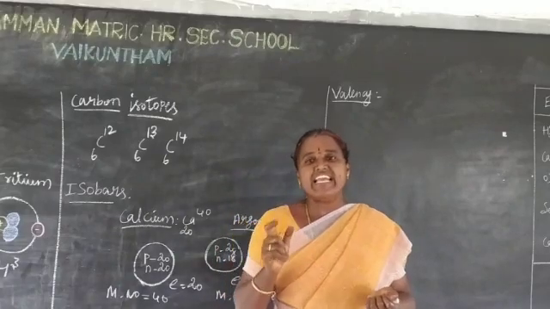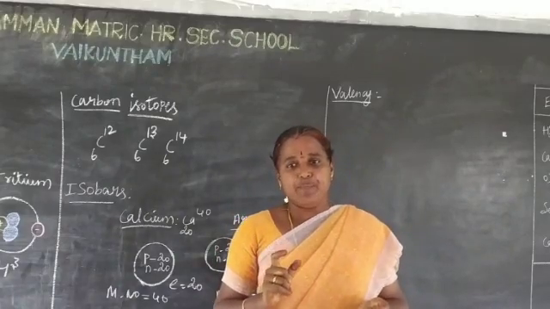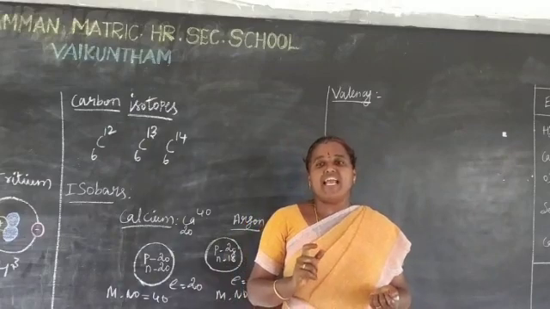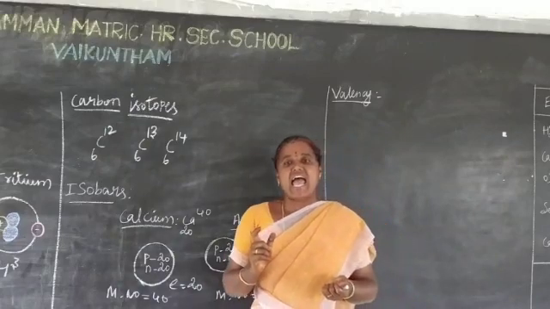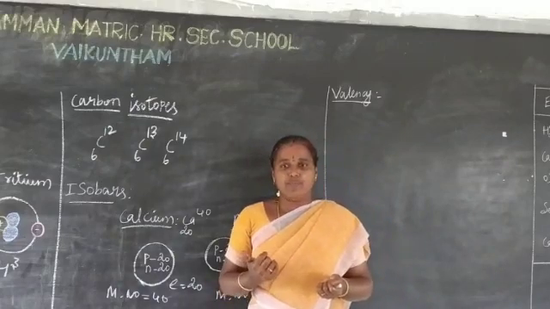This property is called valency. This combining property of an atom is called valency.